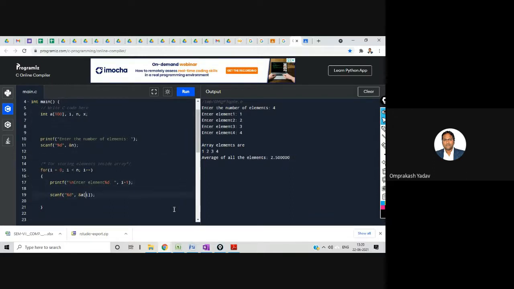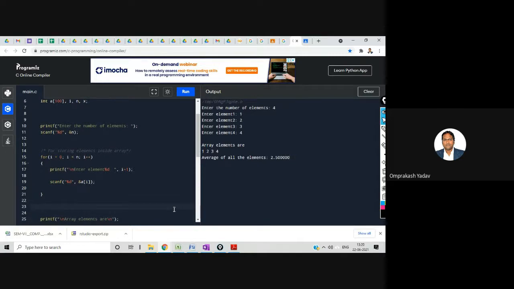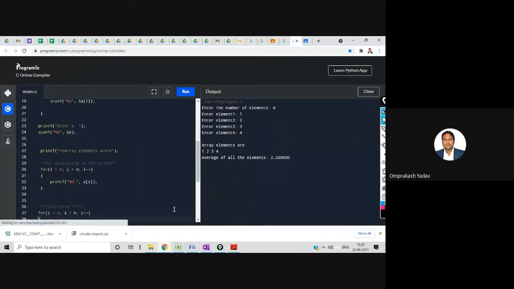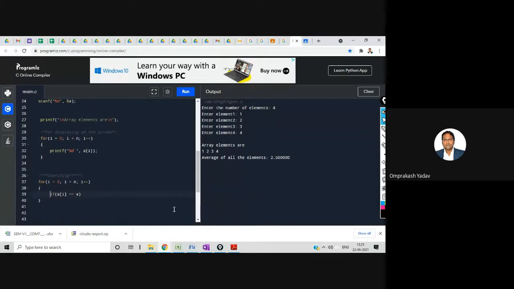After taking all these array elements and storing, we can display printf enter x, and we can take this scanf %d ampersand x. So we have taken this x element, which we are going to search inside the array. Here I'll pick one element from the array and I'll check if a of i is equal to x.